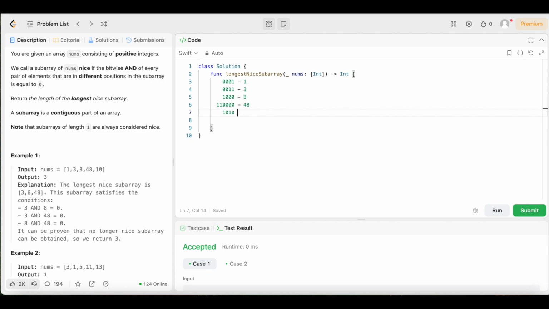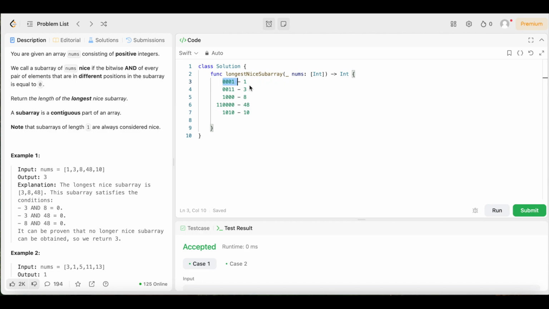Okay, so that's 10. The first thing we need to understand is what the bitwise AND operator does. The bitwise AND operator compares each bit of two numbers and returns 1 if both bits are 1, otherwise it returns 0.